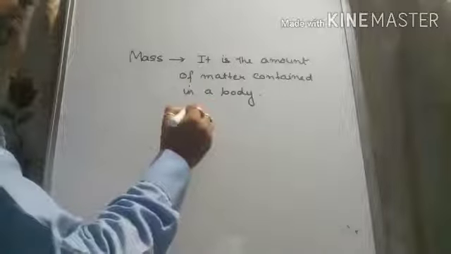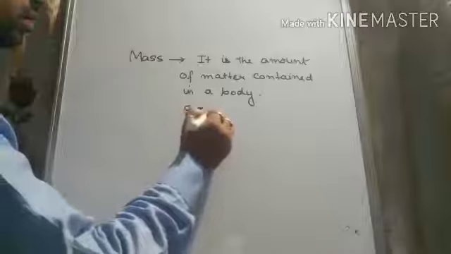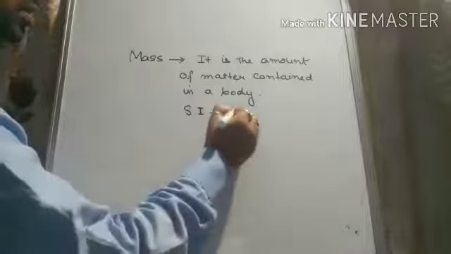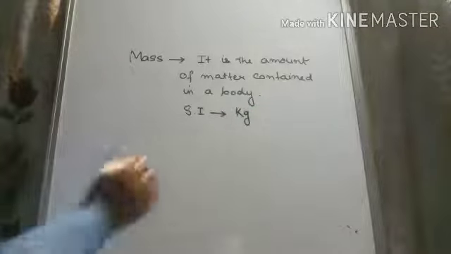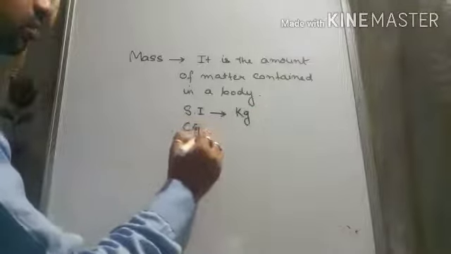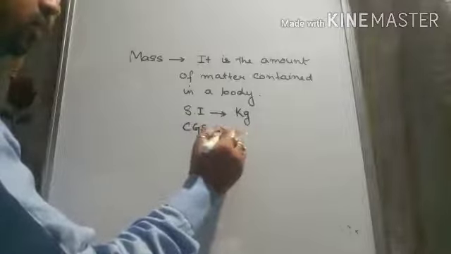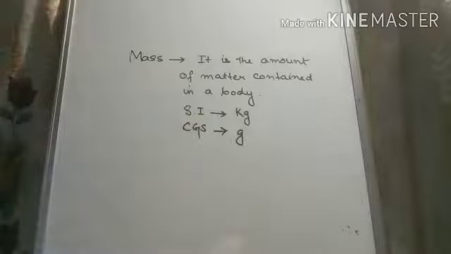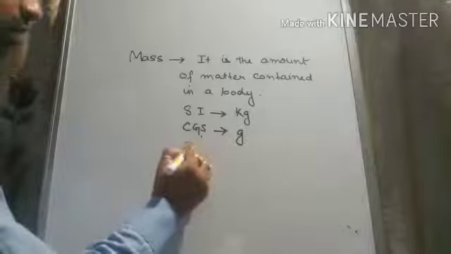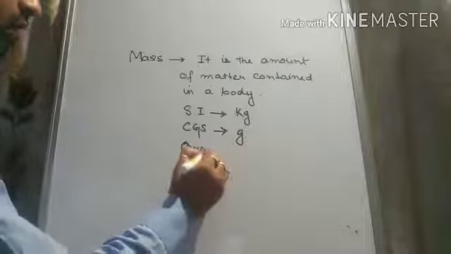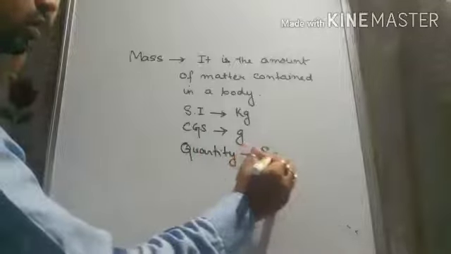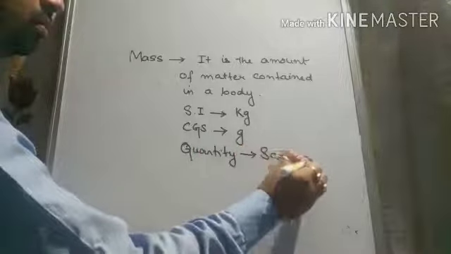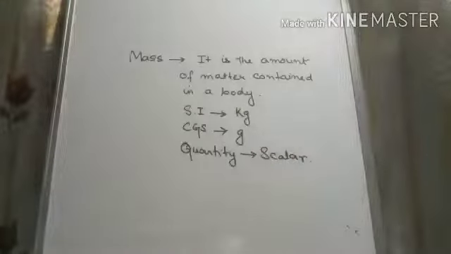Now, we know the SI unit. The SI unit of mass is kg. CGS unit. The CGS unit of mass is gram. And the quantity. What kind of quantity is it? It is a scalar quantity. That means it only has magnitude, it does not have any direction. Understood?